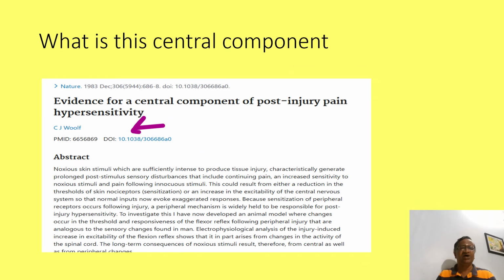Central sensitization was first described by Woolf in 1983. He developed an animal model. What happened was, after a peripheral injury, the flexor response was not good in that animal model. So what he said was, there is something wrong because of the peripheral injury. Something has happened in the CNS, which causes the flexor response to be less.